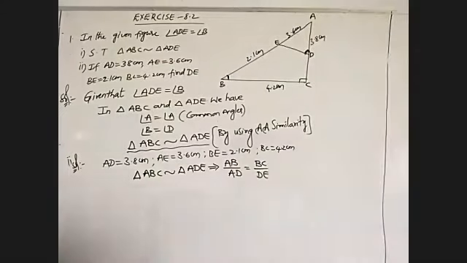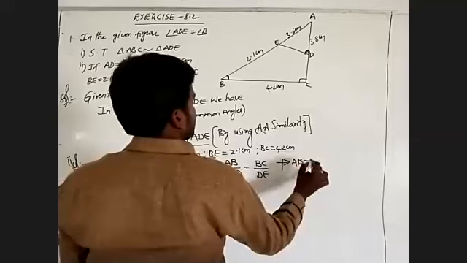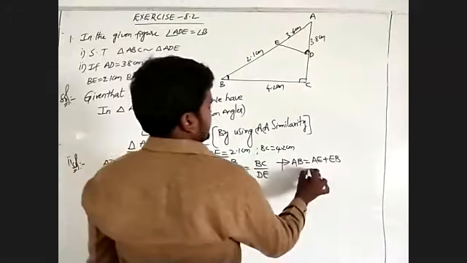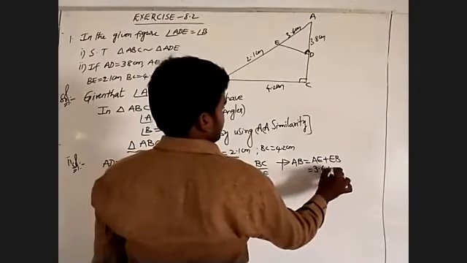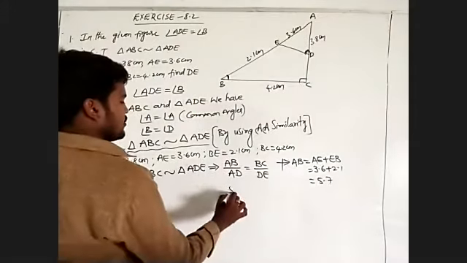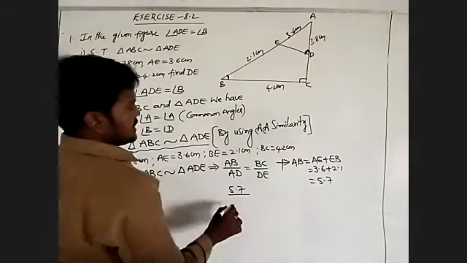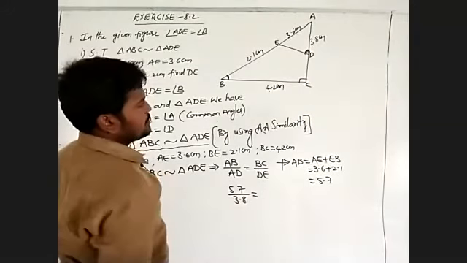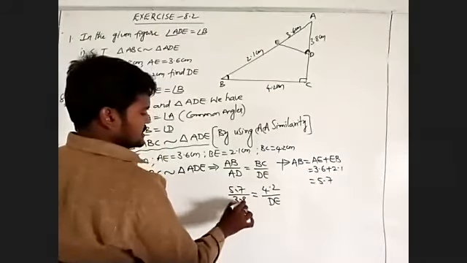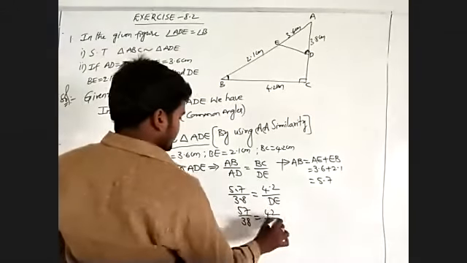AB is nothing but AE plus EB. Where AE is 3.6 and EB is 2.1, the total distance is 5.7. That means 5.7 by AD, which is 3.8, is equal to BC, which is 4.2, by DE. Both decimal digits will be cancelled, so 57 by 38 is equal to 42 by DE.